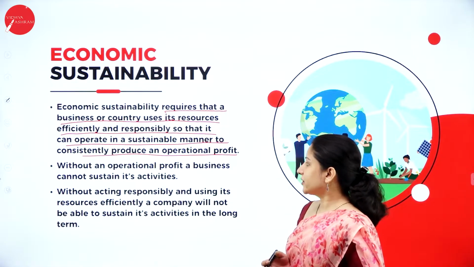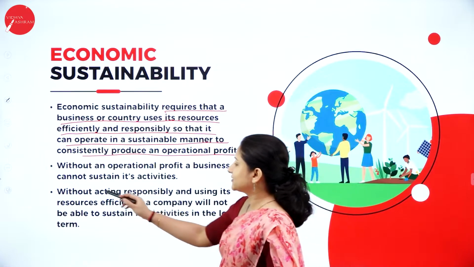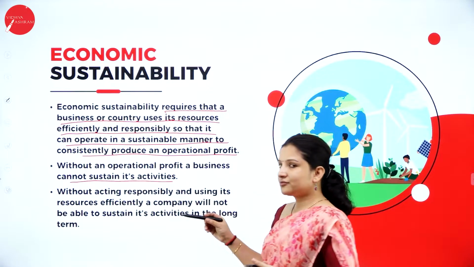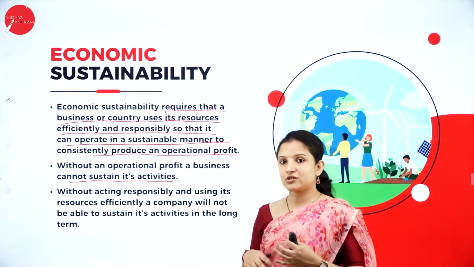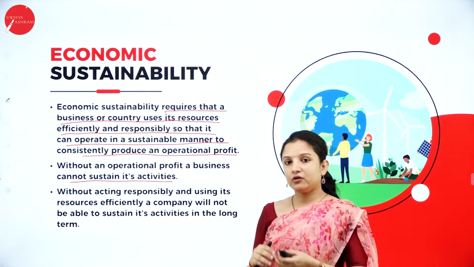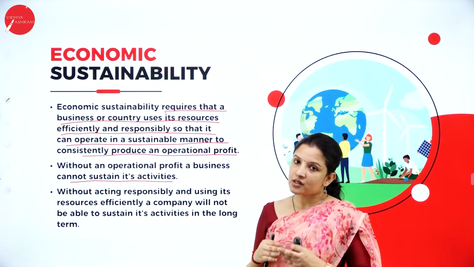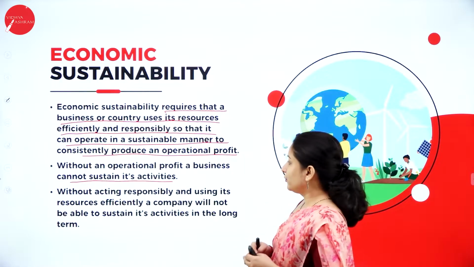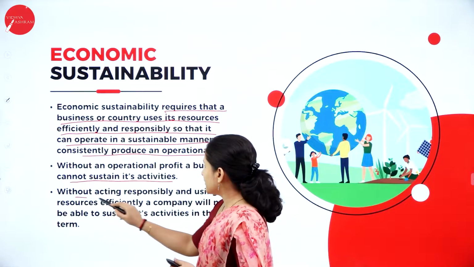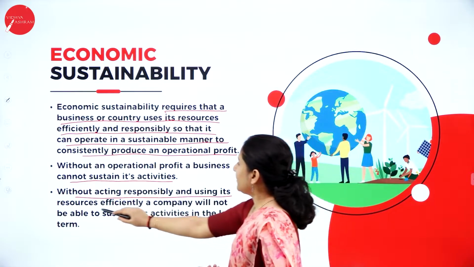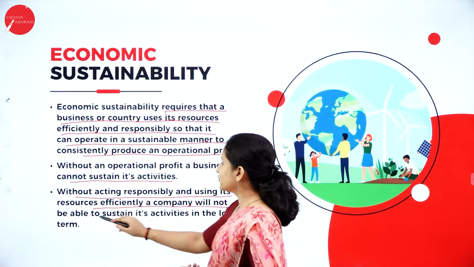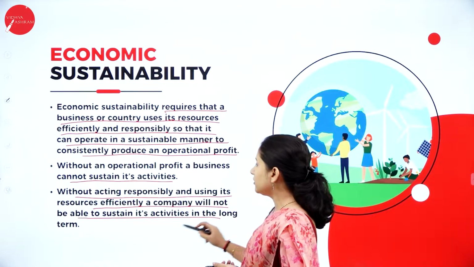Without an operational profit, a business cannot sustain its activity. So when you're gaining a profit, you also need to gain it in such a way that you're taking care of the environment as well as the economy. Without acting responsibly and using its resources efficiently, a company will not be able to sustain its activity in the long term.